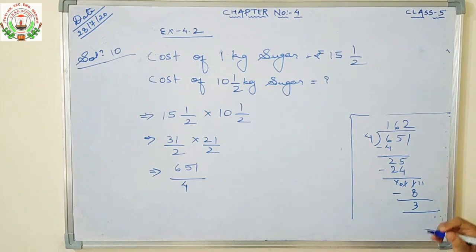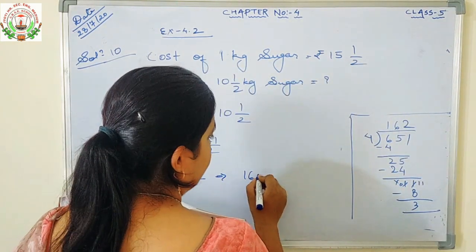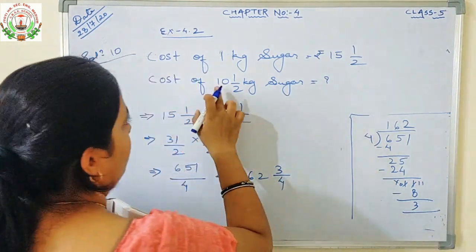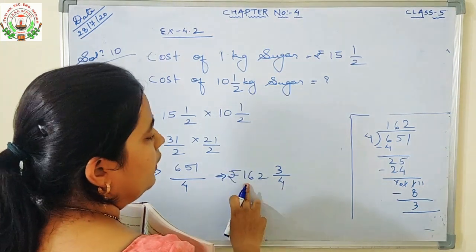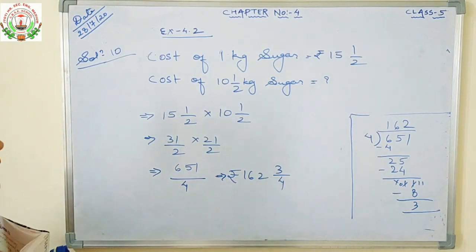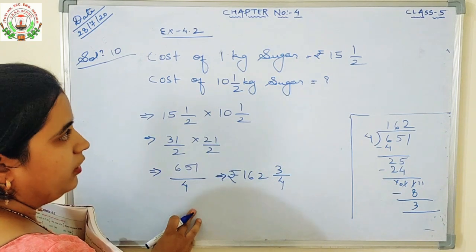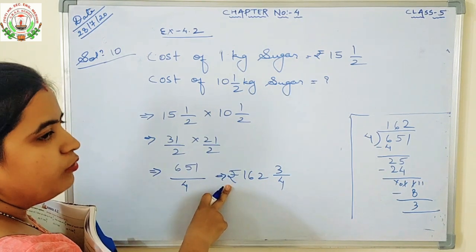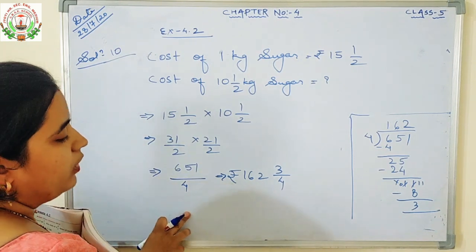3. So what is your answer? Your answer is 162 3/4. So the cost of 10 1/2 kilogram of sugar is rupees 162 3/4. Children, units are very important. If kilogram is given, you will write kilogram. If the question is asked in rupees, you will write rupees. So never miss the units after writing the answers.